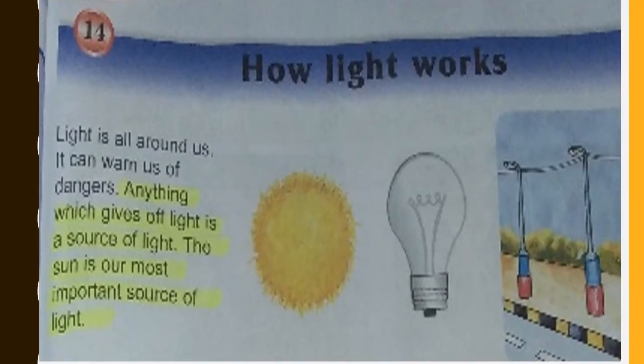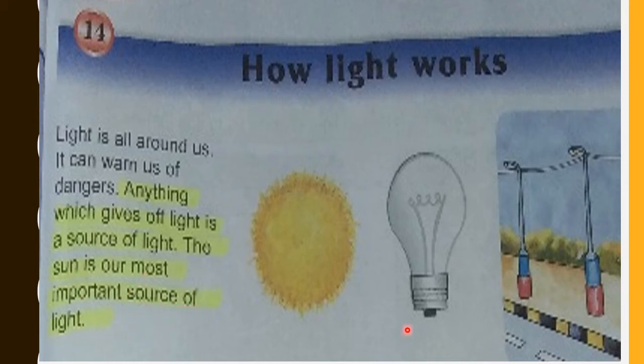So students, here is the page from your book. This is page 103. How light works. Light is all around us. It can warn us of dangers. Anything which gives off light is a source of light. The sun is our most important source of light.